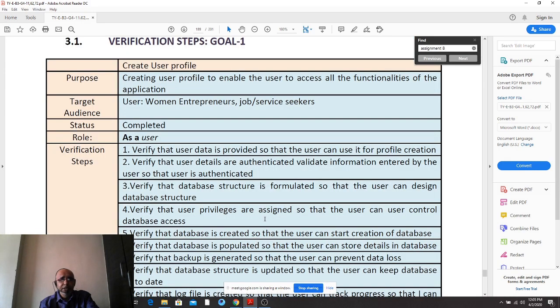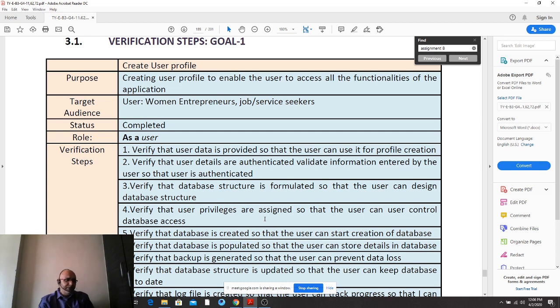Verification summary. Just see to it that you have written the goals as a user: as a user, I want to do something. So you will always be verifying or validating. Verify that user data is provided. Just replace "as a user I want to" and narrate, verify that user details are authenticated. Only the sentence form has to be changed, right?